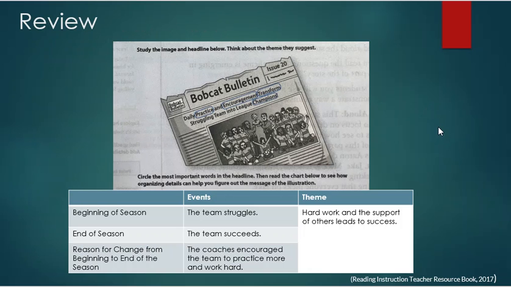All right, let's look at the image below. It is a newspaper, and you've got a team picture, and the title says, "Daily Practice and Encouragement Transform Struggling Team into League Champions." All right, so at the beginning of the story, what's the event? The team is struggling. The end of the story, the team succeeds. Reason for change from beginning to end, the coach encouraged the team to practice more with hard work. So our theme: hard work and the support of others leads to success. So again, you had to look at your clues to come up with your theme.